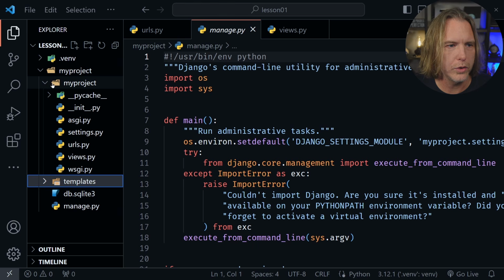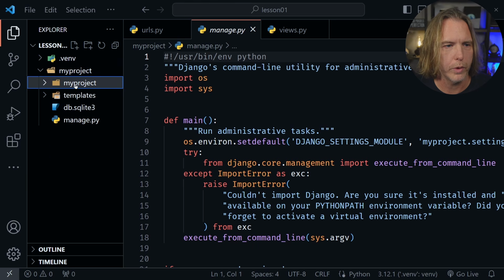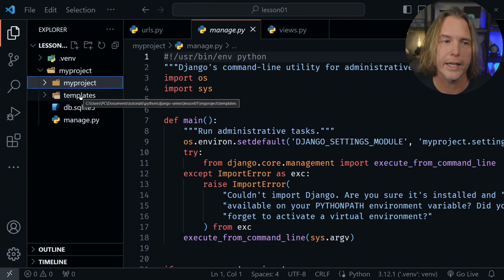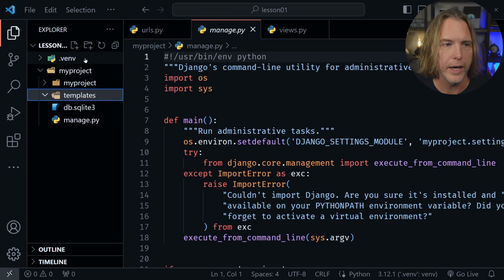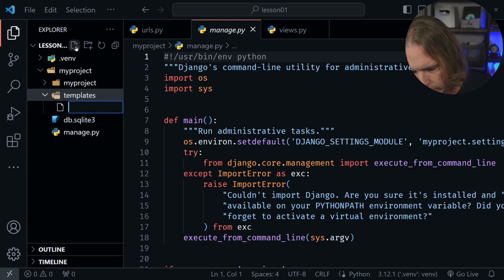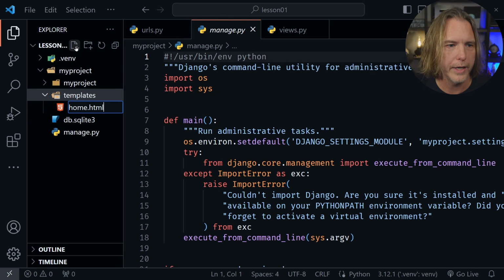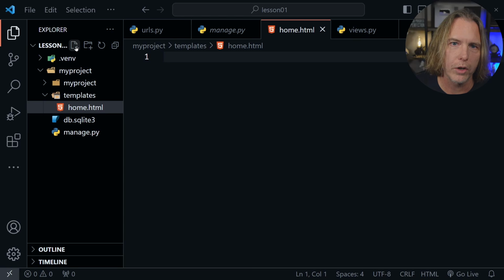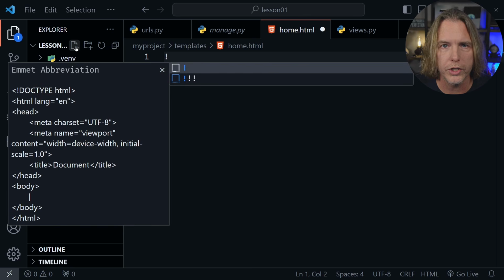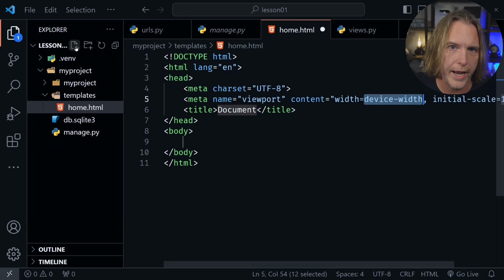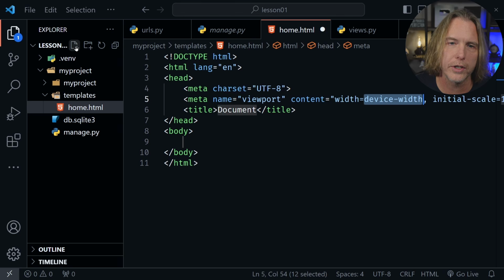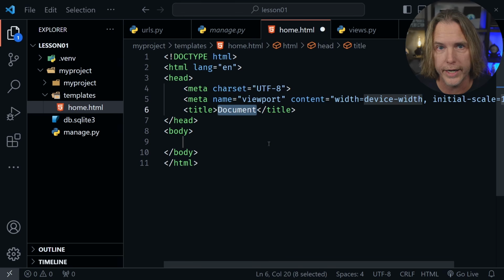So if we close this inner my project directory, we should see templates directly underneath that. Now here I want to create a couple of HTML files. I'm going to create home.html, and here I'll type an exclamation mark, which is an Emmet shortcut, and I'll press tab. That gives me a quick skeleton of an HTML page, and that's all I need right now.